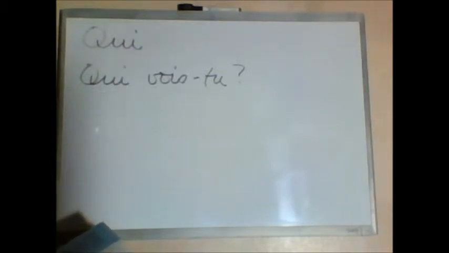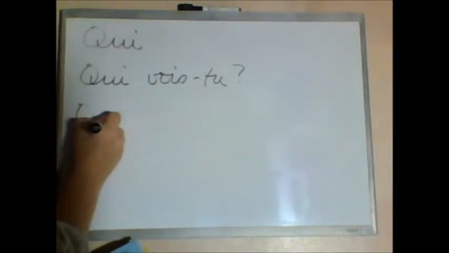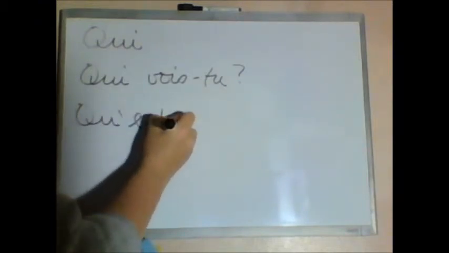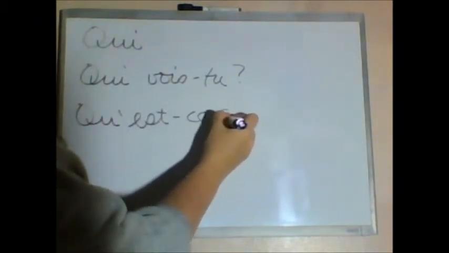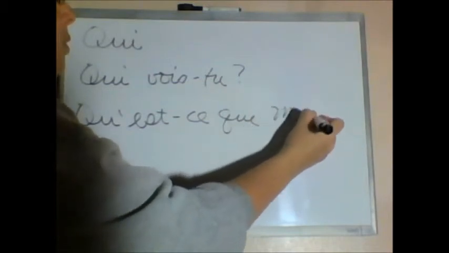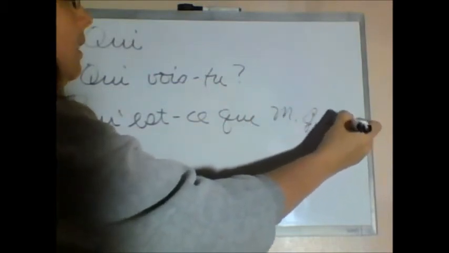Numéro 3. Monsieur Jourdain lit le journal. Same sentence as number 1, but this time the journal, the newspaper, is highlighted. So we want to say he reads what? What does he read, in other words? In this case, we have a thing, and we have an object, so we've got to use qu'est-ce que Monsieur Jourdain lit?